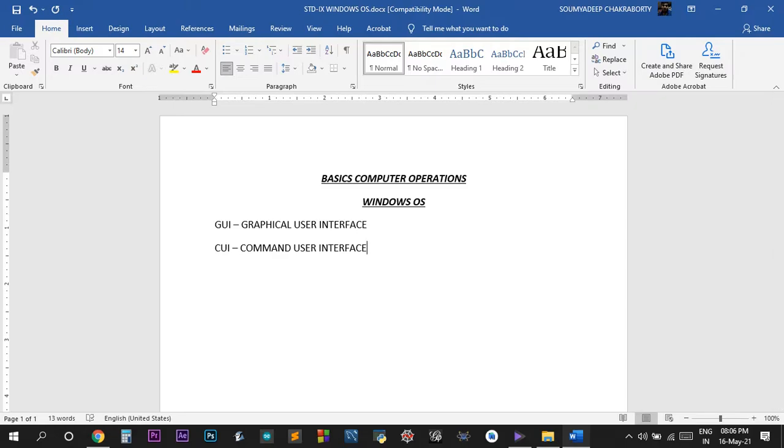Now the basic components that we use to interact with Windows are the mouse and the keyboard. They both are what kind of device? They both are input devices. That means we give input. The letters that I have typed over here are all inputs to this Word document that I have created.